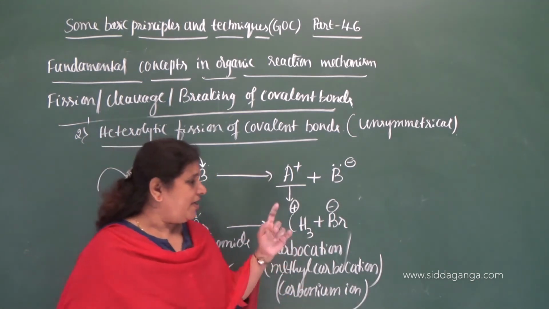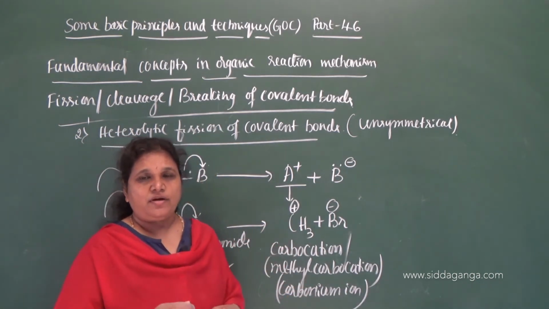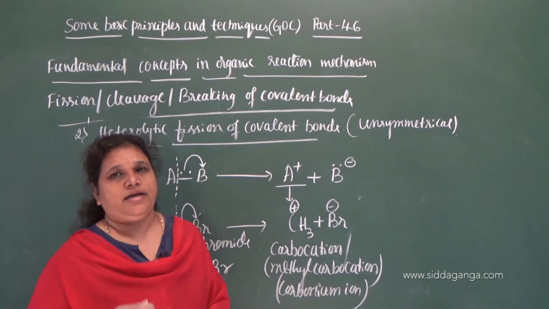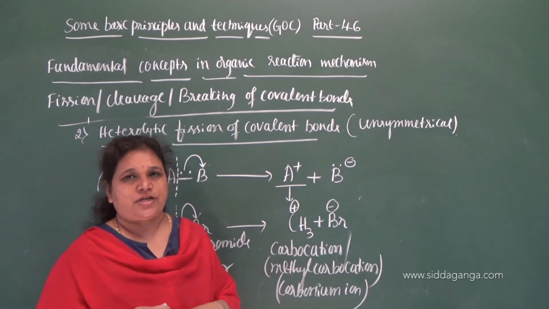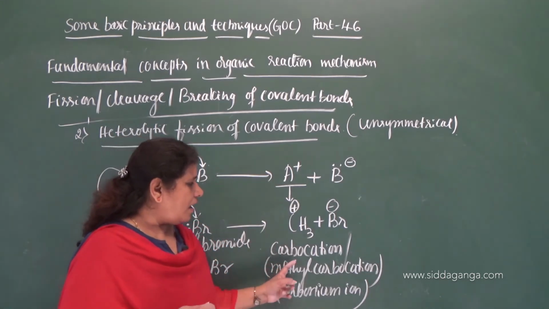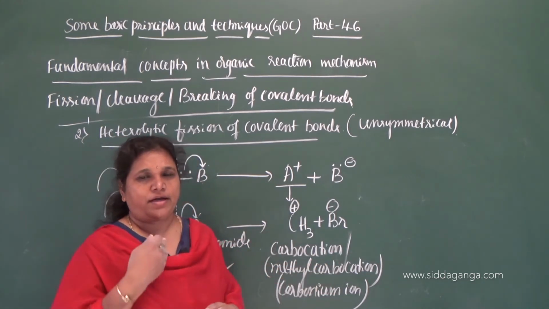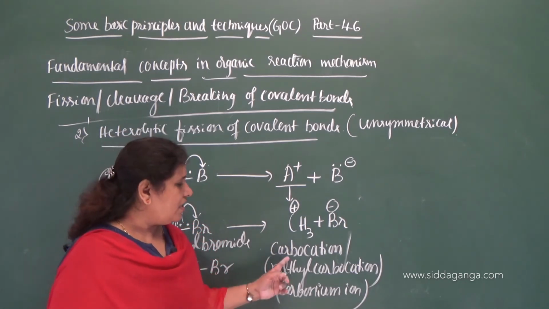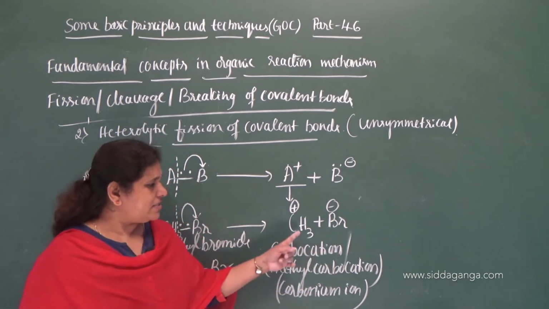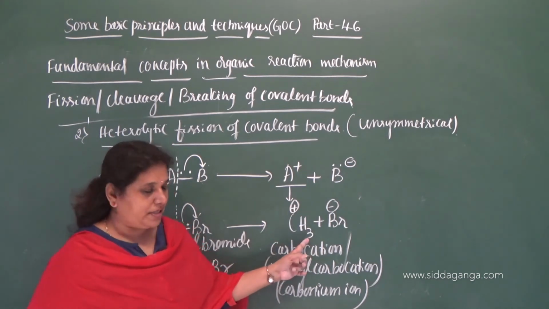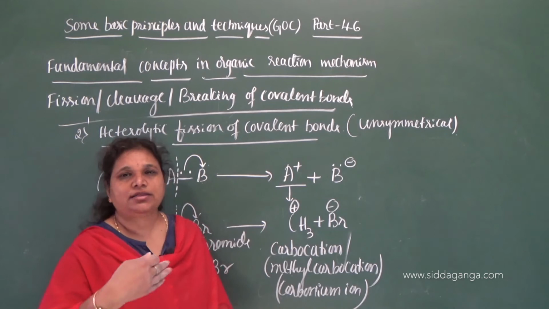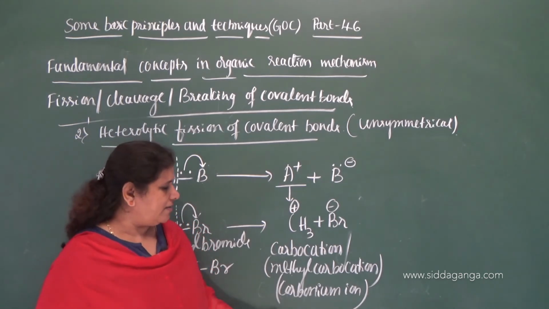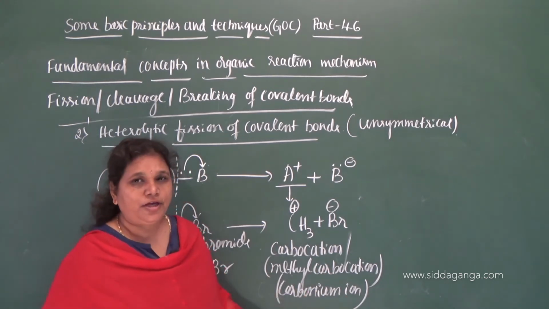Since carbon gets the positive charge, whenever in a reaction intermediate carbon possesses a positive charge, you can call it a carbocation. Carbon containing a positive charge is a carbocation. Since a methyl group is there, you can call it methyl carbocation. Ethyl carbocation, like that it comes, or it is also called carbonium ion.